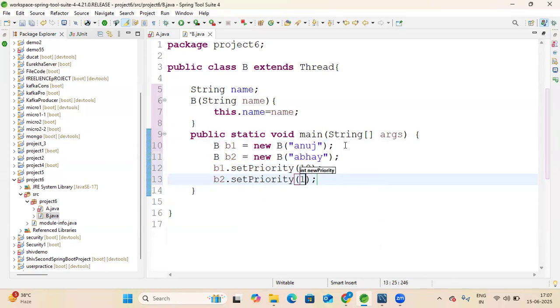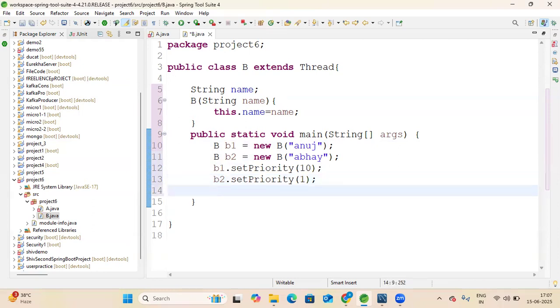ExecutorService helps in maintaining the pool of threads and assigning them tasks. A thread pool is the area where a number of threads have been created and are ready to take a task and run it. That is a thread pool. Now let me first complete this program, and this is thread priority.